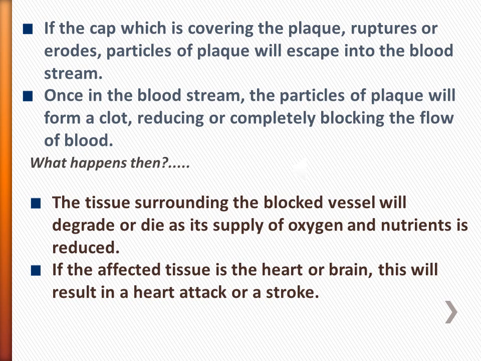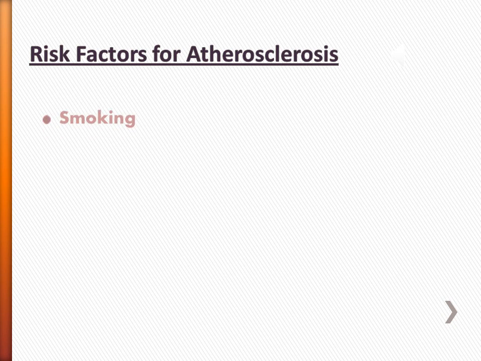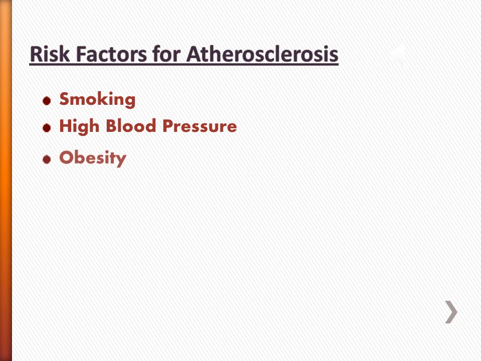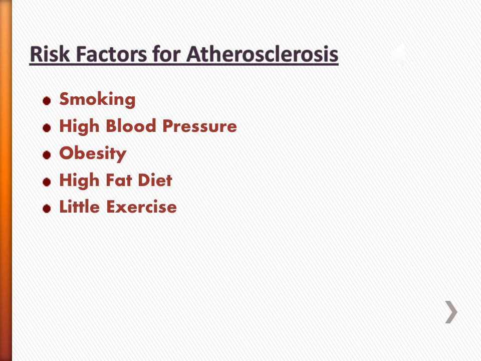What happens then? The tissue surrounding the blocked vessel will degrade or die as its supply of oxygen and nutrients is reduced. If the affected tissue is the heart or brain, this will result in a heart attack or a stroke. Risk factors for atherosclerosis include smoking, high blood pressure, obesity, high-fat diet, little exercise, and diabetes.